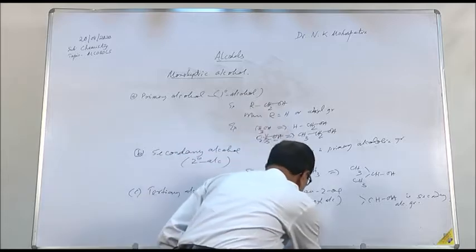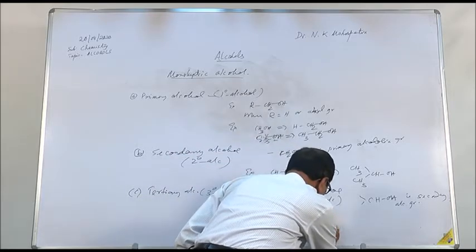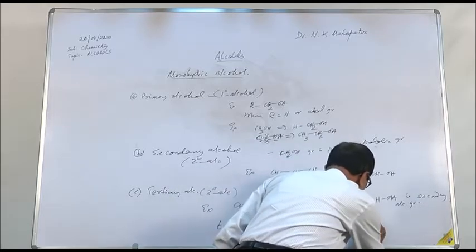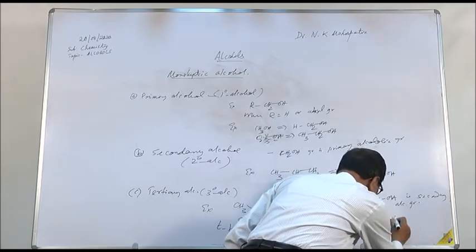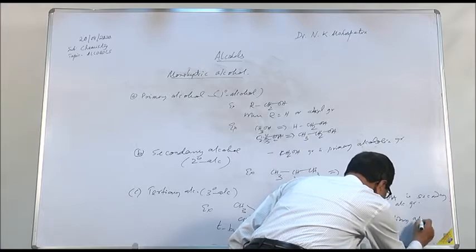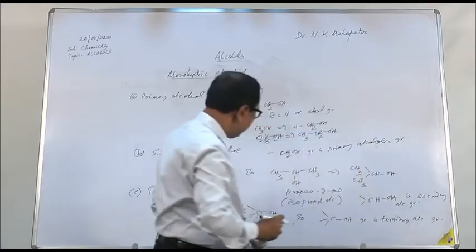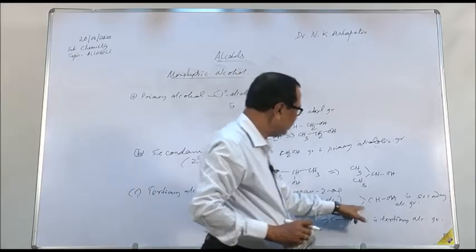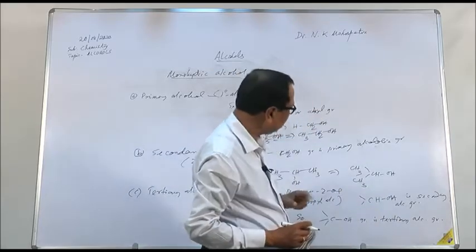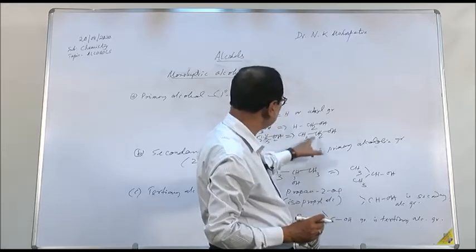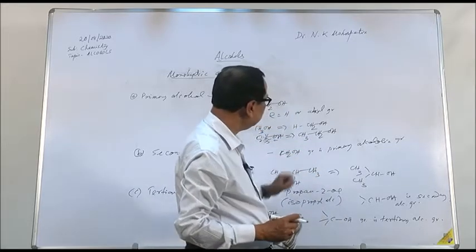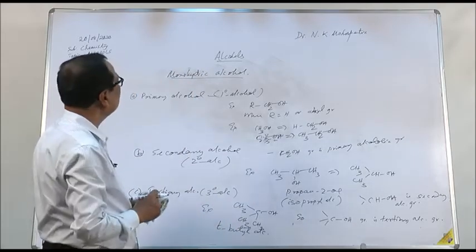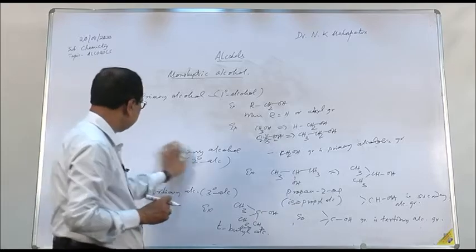So you can say this C-OH group is a tertiary alcoholic group. Therefore, by looking at the compound, if this type of group is present, it is tertiary alcohol. If the compound contains this type of group, it is secondary alcohol. If the compound contains this type of group, then it is primary alcohol. So in this way, you can classify monohydric alcohol into 3 categories.